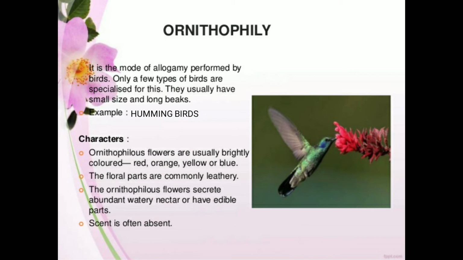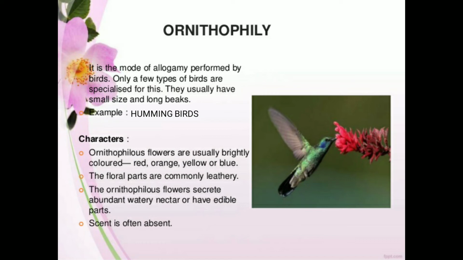Next is ornithophily. Already we have started zoophily. Within that, insects we have finished, that is entomophily. And the second one is by the birds. One of the beautiful examples for bird pollinating agents is hummingbirds. So what are the characters of the flowers? Ornithophilous flowers are usually brightly colored, red, orange, yellow or blue. Why are they so brightly colored? To attract the birds. The floral parts are commonly leathery.